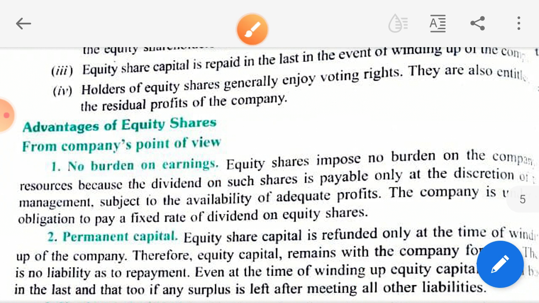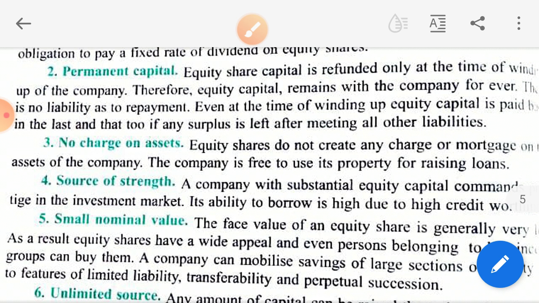Now, the third point is no charge on assets. No charge on assets means there's no mortgage, like we need not issue shares after pledging any asset. They are just issued to the general public, and they don't have any fixed charge on any of the assets.